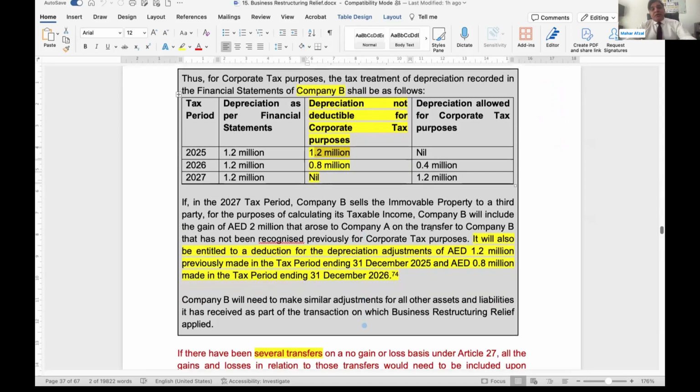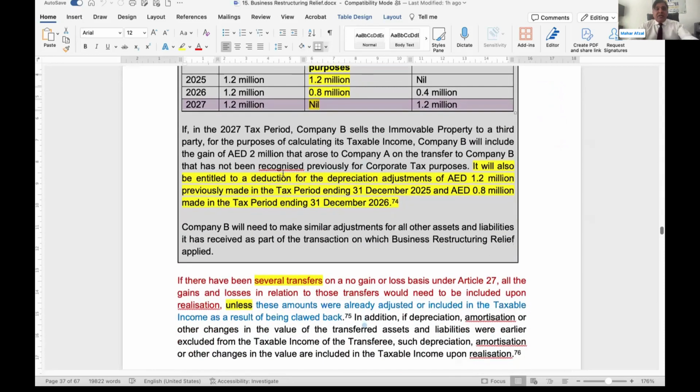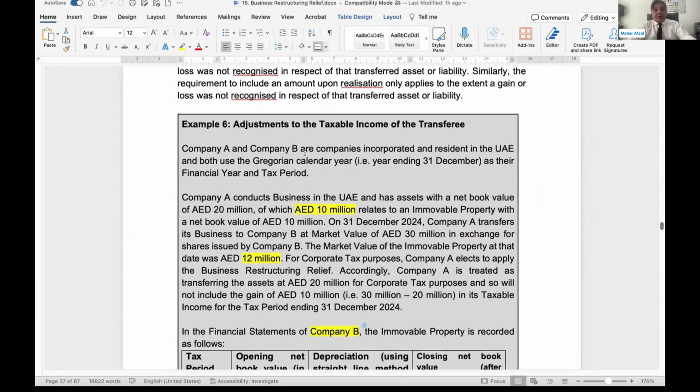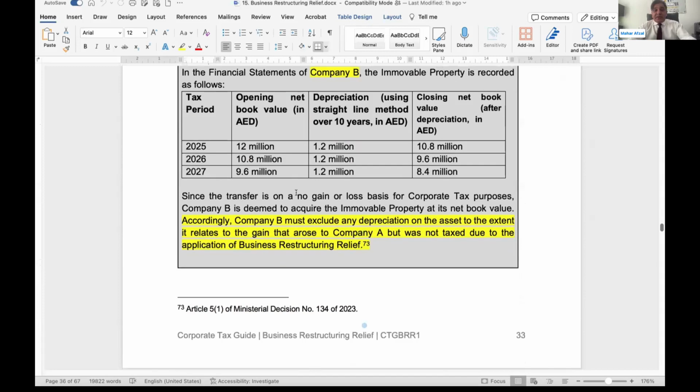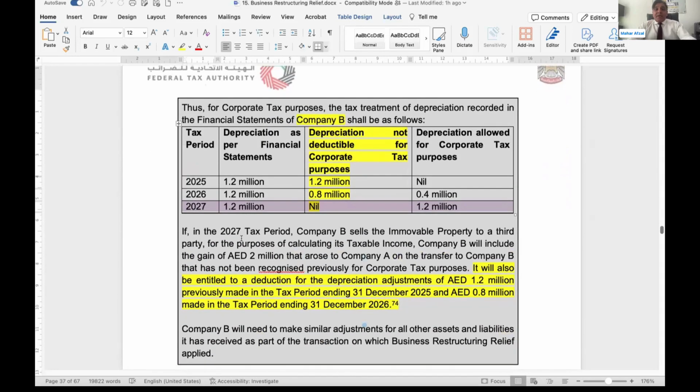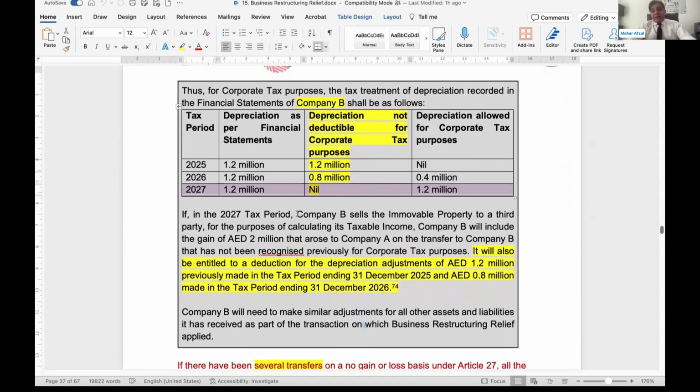Okay, now they said the treatment till now is that the asset has not been realized. Now the asset has been realized. They are asking you to make one more adjustment at the time of transfer, the realization of the asset. In 2027, company B sells the immovable property to a third party. This event has occurred, so what has been written in the guide? Upon realization of the asset and liability, now that the asset is being realized in 2027, you need to make another adjustment. Whatever the gain, the depreciation, the sale proceeds and the book value you need to adjust, the remaining will be taxable income.